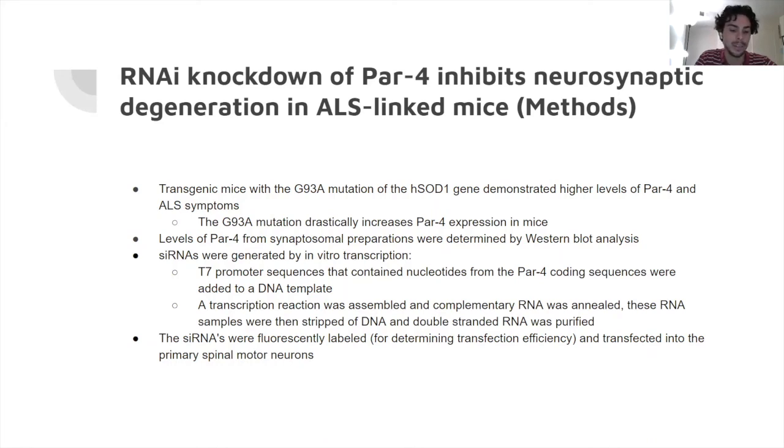So short interfering RNAs were generated by in vitro transcription, in which T7 promoter sequences containing nucleotides from the PAR4 encoding sequences were added to a DNA template. A transcription reaction was then assembled, forming complementary RNA, and the RNA samples were then separated from the DNA template and double-stranded RNA was purified. Lastly, the short interfering RNAs were then fluorescently labeled and transfected into the primary spinal motor neurons, and this allowed researchers to determine the efficiency of transfection into the cells.